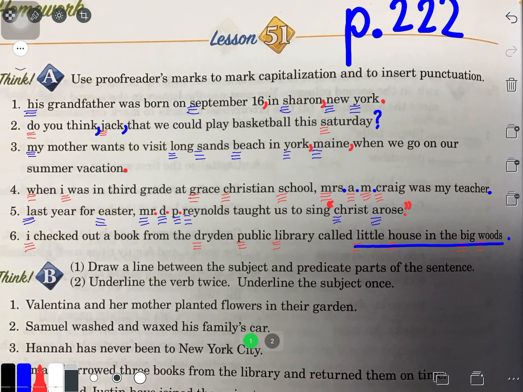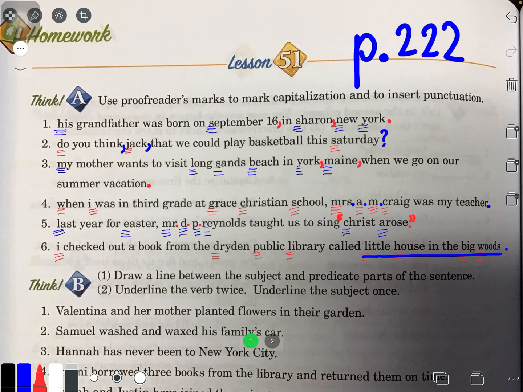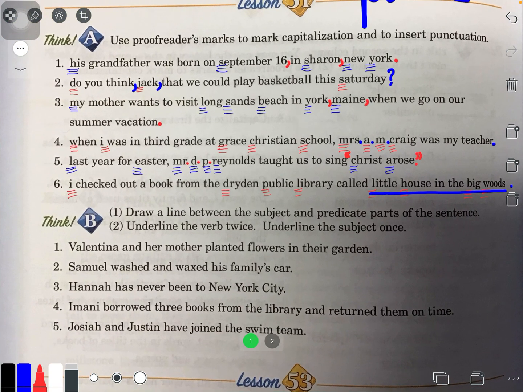Okay, how are we doing so far? I hope that's what you got if you tried it on your own. That's a good Think B. Think B you can definitely try on your own. Well, I'll do the first one, and then you can pause it and do the rest. So number 1 says, Valentina and her mother planted flowers in their garden.